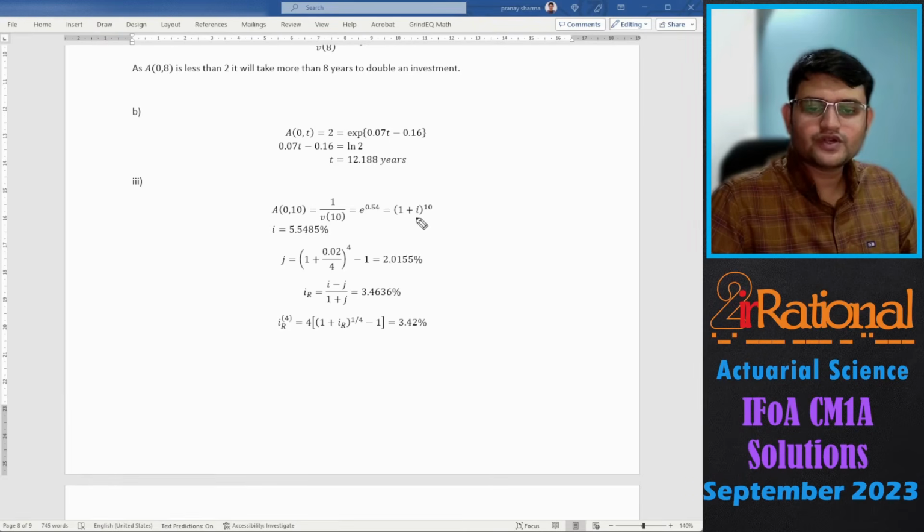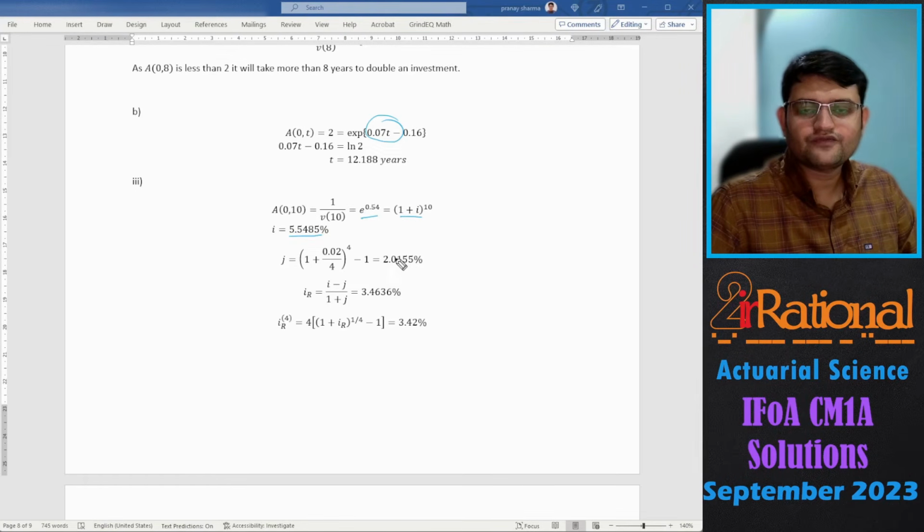So first thing we'll do is calculate the effective annual average rate of interest. So A10 is e raised to 0.54. I've just substituted 10 here, t is equal to 10, and accordingly I'll get i as 5.55%.